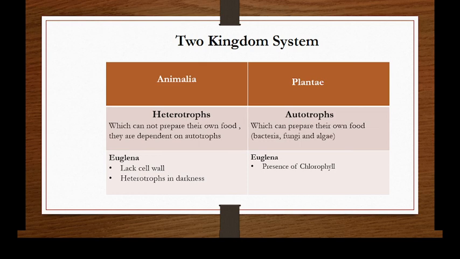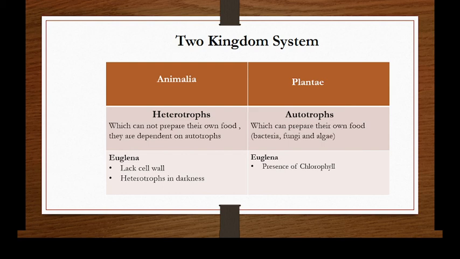Two kingdom system of classification. This is the oldest system of classification, according to which the organisms were divided into two major kingdoms, kingdom Animalia and Plantae. In kingdom Animalia, they classified the organisms which cannot prepare their own food and are totally dependent on autotrophs.